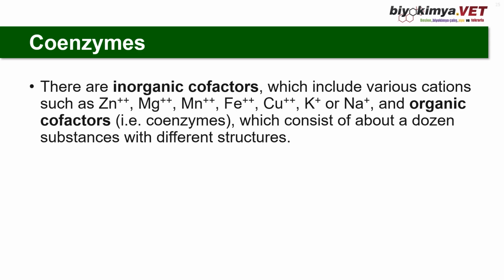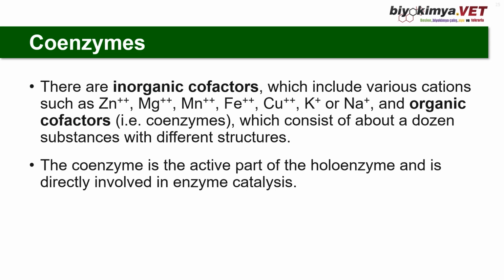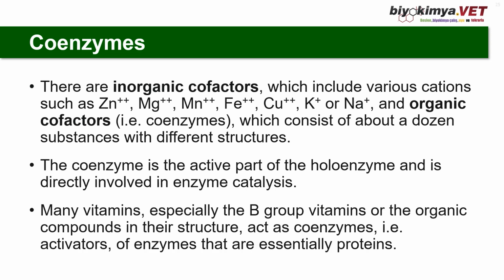Coenzymes. There are inorganic cofactors, which include various cations such as zinc, magnesium, manganese, iron, copper, potassium, or sodium, and organic cofactors, actually organic coenzymes, which consist of about a dozen substances with different structures. The coenzyme is the active part of the holoenzyme and is directly involved in enzyme catalysis. Many vitamins, especially the B group vitamins, or the organic compounds in their structure, act as coenzymes, for example, activators of enzymes that are essentially proteins. Coenzymes are classified according to the groups they transfer.